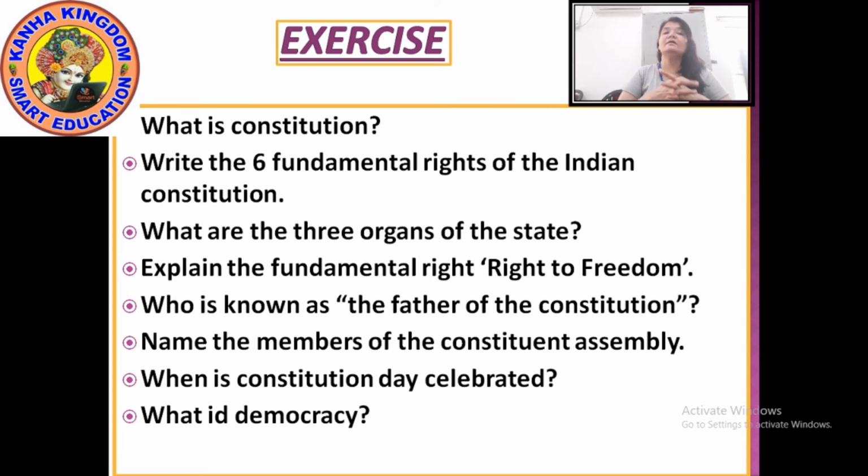Dr. B.R. Ambedkar was the chairman, and other than that, there were 7 members by the name of Alladi Krishnaswamy Iyer, D.P. Khaitan, Miss N. Madhav Rao, K.M. Munshi, N. Gopalaswamy Iyengar, T.T. Krishnamachari, and Syed Muhammad Saadullah.